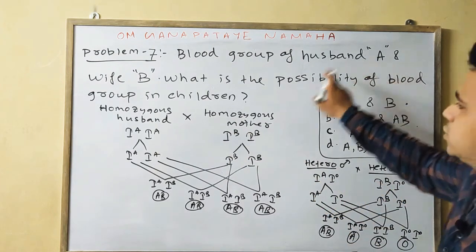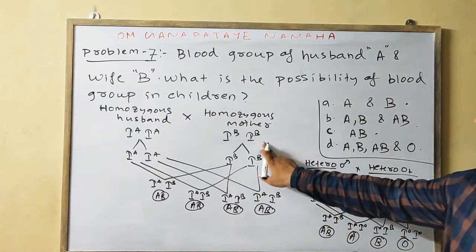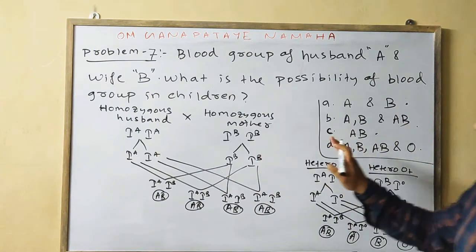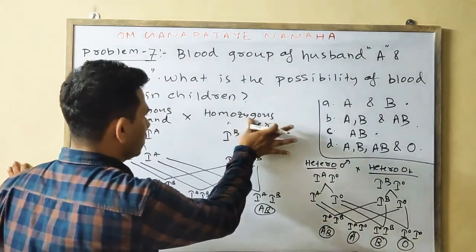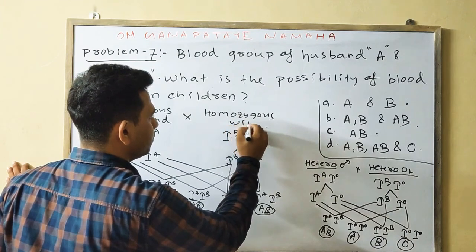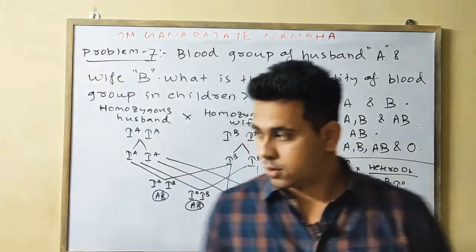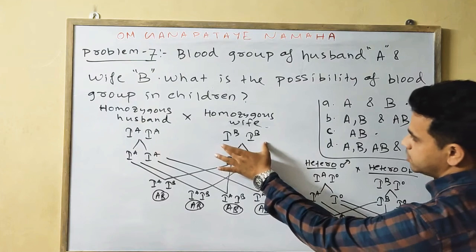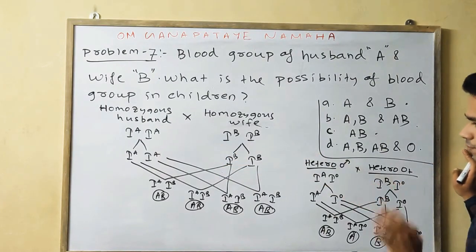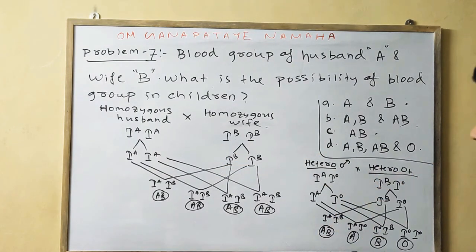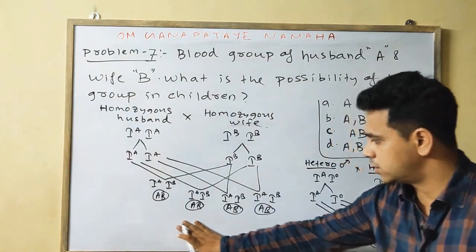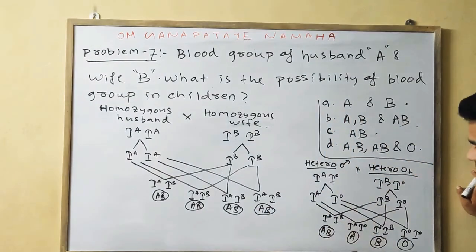We know husband is A blood group and wife, or simply mother, is B blood group, meaning we can write IB IB or IB I0. So what possibility do we find? In the homozygous condition all are AB. In the heterozygous condition we find A, B, AB, O.